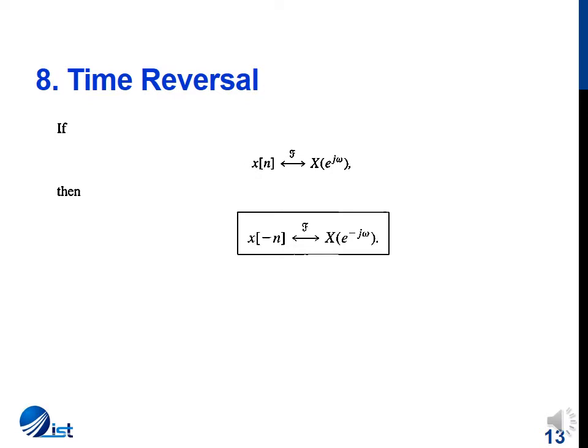The next property is the time reversal property. This property states that if a function x of n has a Fourier transform X of e^(j omega), then if we reverse the function in time such that it becomes x of minus n, the Fourier transform of the new sequence is also reversed. It is X of e^(minus j omega).